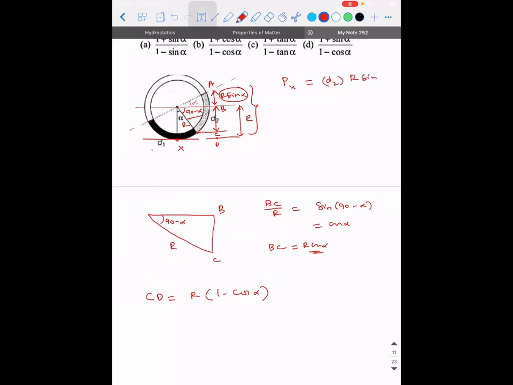R sin alpha multiplied with g, plus D2 into BC into g, plus D1 into CD into g. Is there any doubt? Not D2, D1. Any doubt, guys? Get it clarified if there is a doubt.